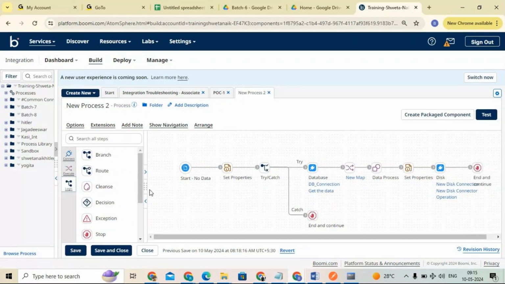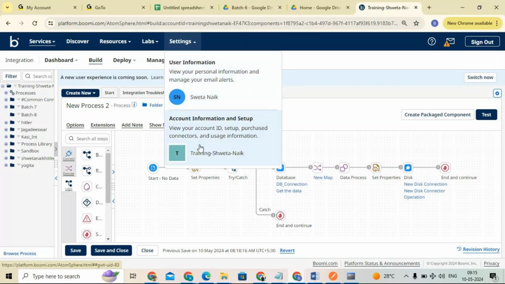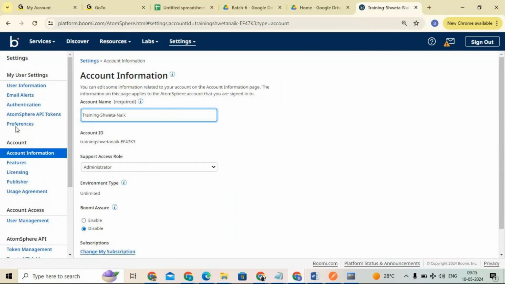So now this is an account, right? We'll go to Settings, and here this is the account, the Sweta Nayak account. This is the account information. Whenever you install this, Boomi will give you a training account. So this is Sweta's account, created by Sweta.